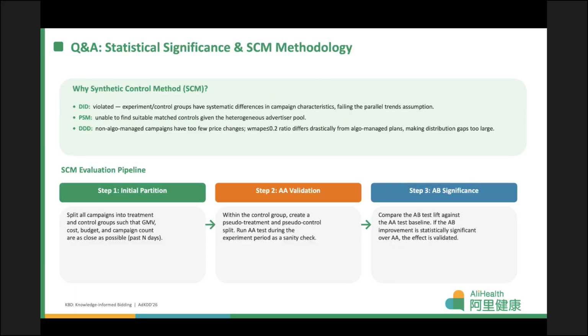Another question concerns statistical significance. We use synthetic control method rather than DID, PSM or DDD because the experiment and control groups have systematic differences that violate the parallel trends assumption. Our SCM pipeline has 3 steps. First, partition campaigns so that treatment and control are balanced on GMB, cost, budget, and count. Second, run an AA test within the control group as a sanity check. Third, verify that the AB lift is statistically significant over the AA baseline.